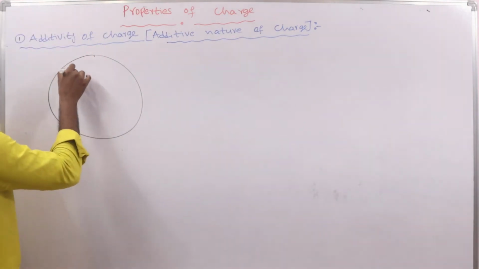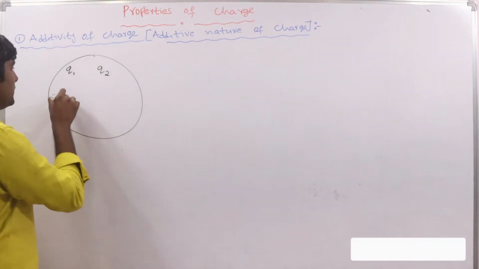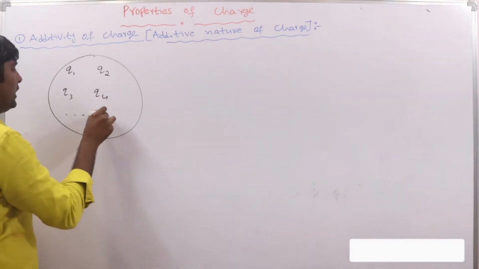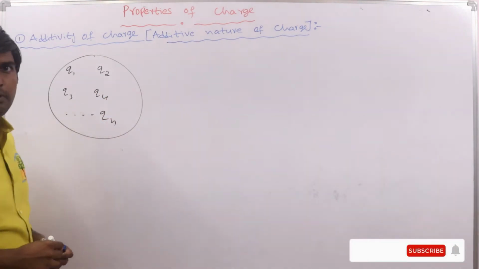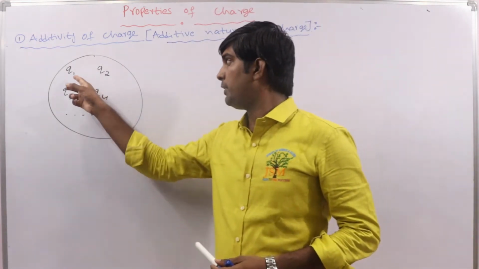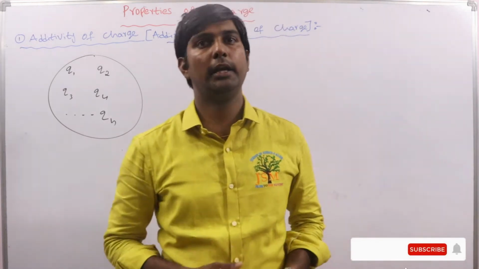Suppose the first particle's charge is q1, the second is q2, the third is q3, q4 and so on up to qn. That may be positive charge or negative charge.